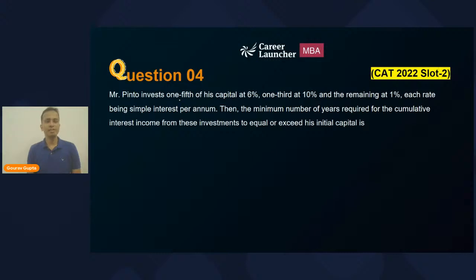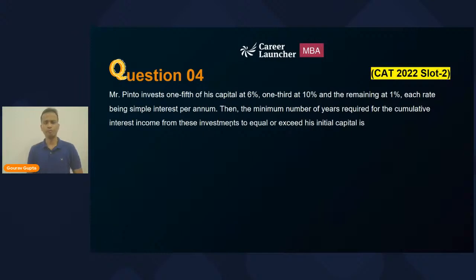Mr. Pinto invests 1/5 of his capital at 6%, 1/3 at 10%, and the remaining at 1%, each rate being simple interest per annum. Okay, simple interest, no problem at all. Then the minimum number of years required for the cumulative interest income from these investments to equal or exceed his initial capital.